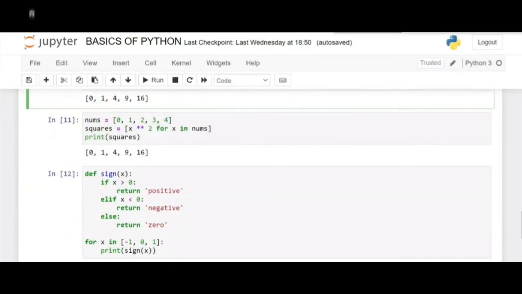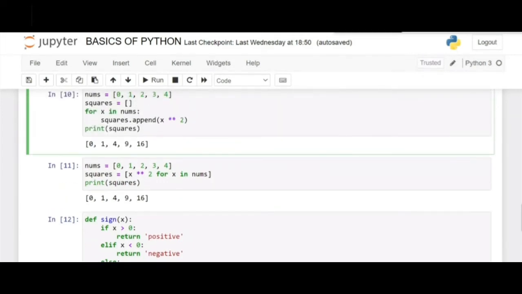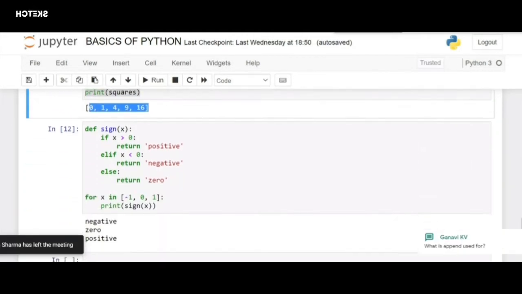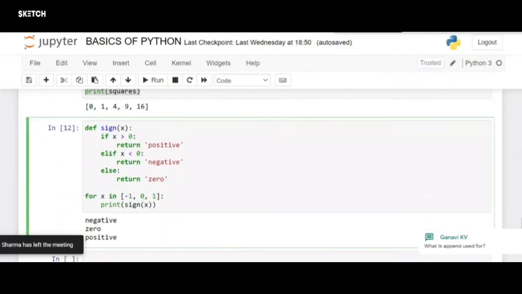Next, here we have taken almost 3 lines to do so. This is a much simpler code where we can directly use the exponentiation, for x in nums. This is also the same form of the for loop, but it just reduces our runtime, and it prints the same values, which are 0, 1, 4, 9, and 16. Finally, we'll conclude this practical session and we'll move on to conditional if statements.